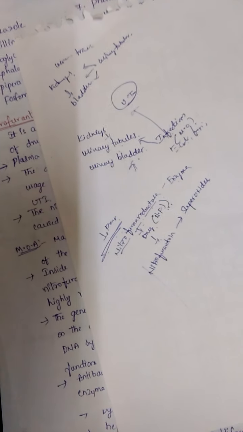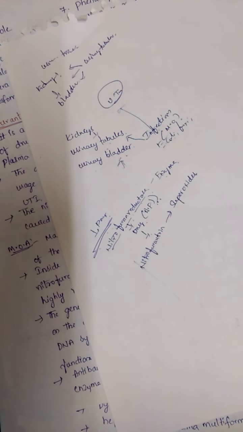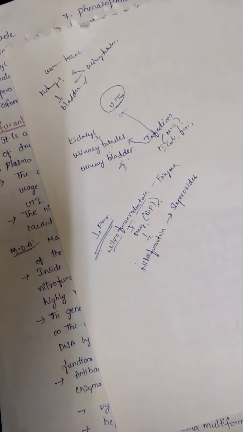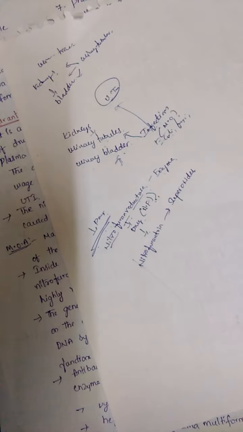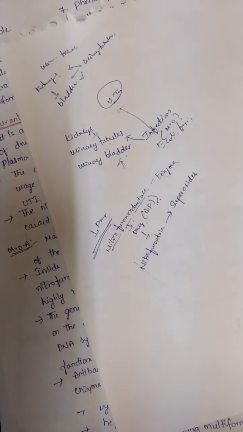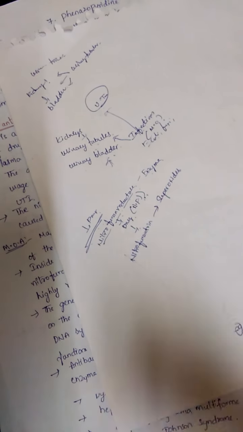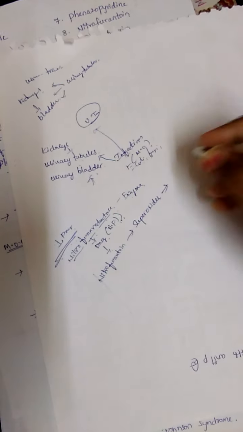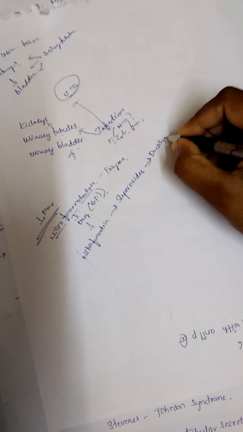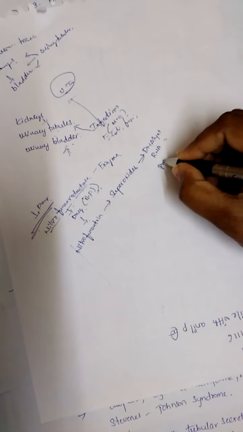Here there is a liberation of superoxides from nitrofurantoin in the presence of the enzyme nitrofuran reductase. Those superoxides liberated inside the bacterial cell may damage or affect the DNA synthesis as well as RNA synthesis and also the protein synthesis.